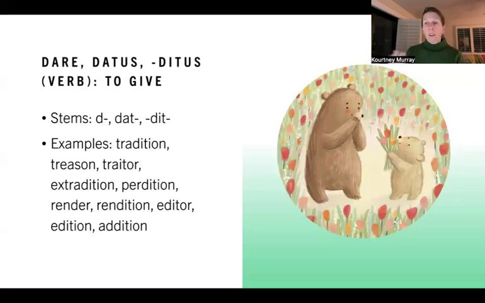When you commit treason, you are a traitor. And treason, of course, you're handing secrets across a national boundary. So that's what the tra is doing. It's interesting, they're all kind of related. Extradition is when you're brought out of a place, extradited to another country. So it's extra as opposed to just ex and tra.